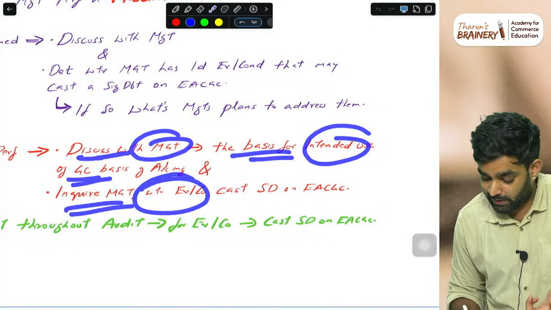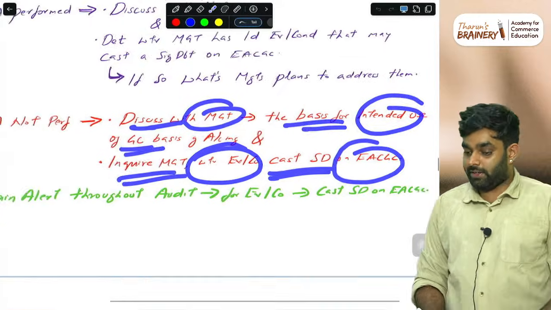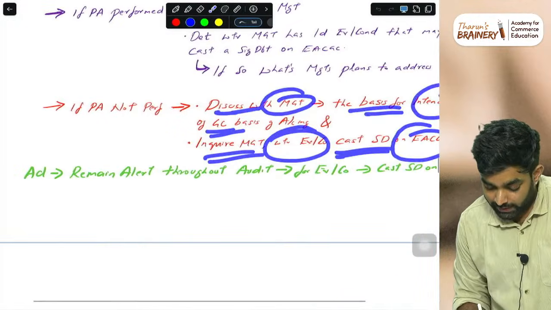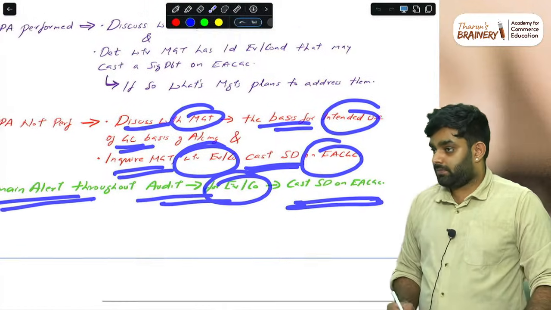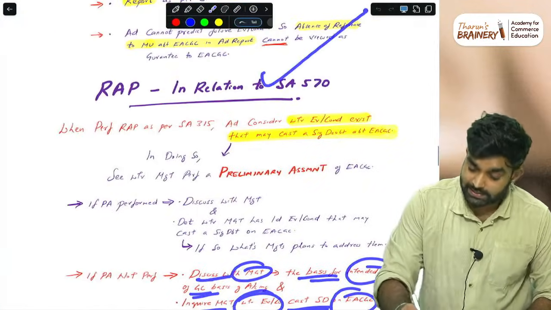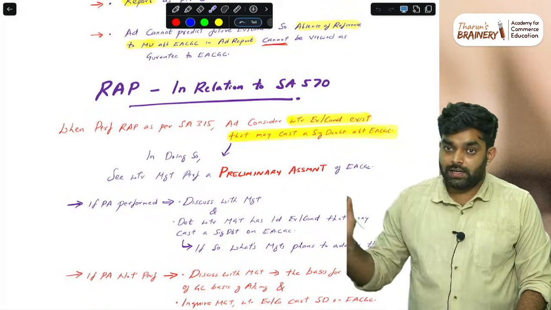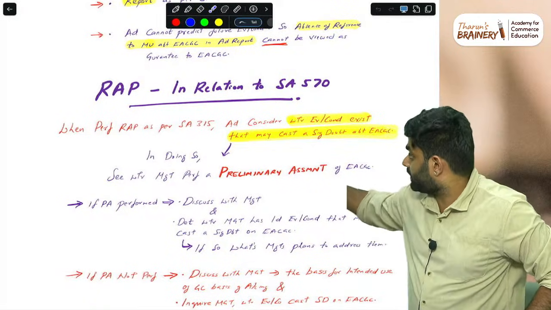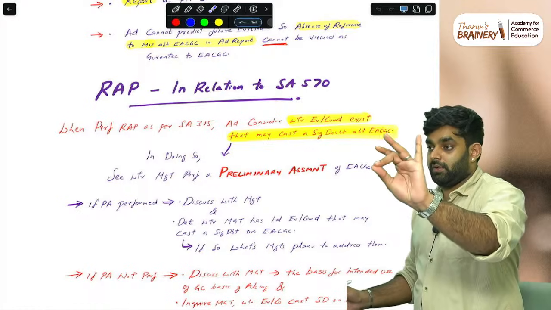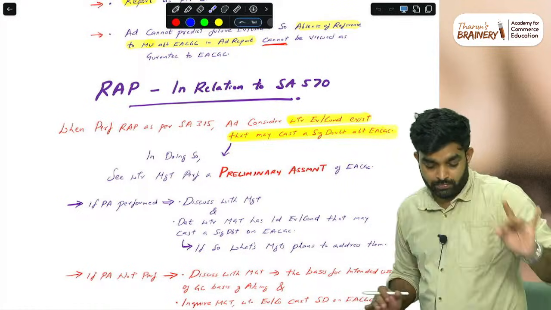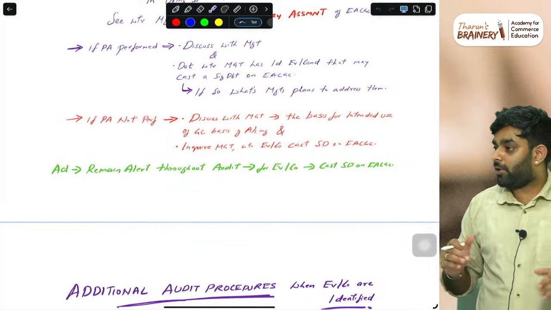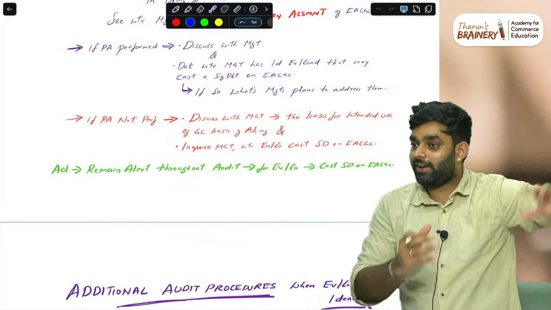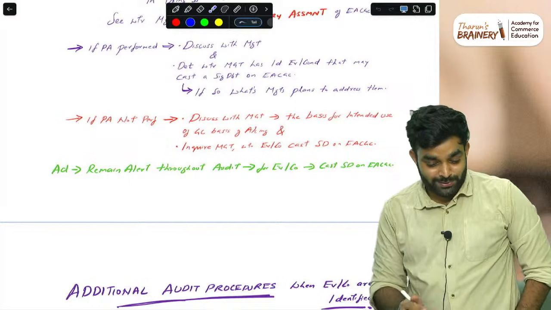Enquire of management whether any events or conditions exist that affect this. So the auditor has to remain alert throughout the audit for any events that affect the going concern. So these are the auditor's risk assessment procedures relating to this. Without a basis also, a question can come. If a question comes, SA 570, 315, understand it, you have to make sure. And I need to obtain a written representation from management, as an auditor, I will ask that.